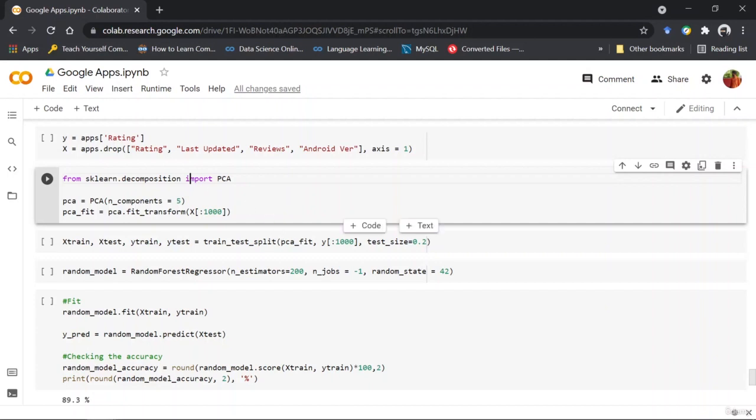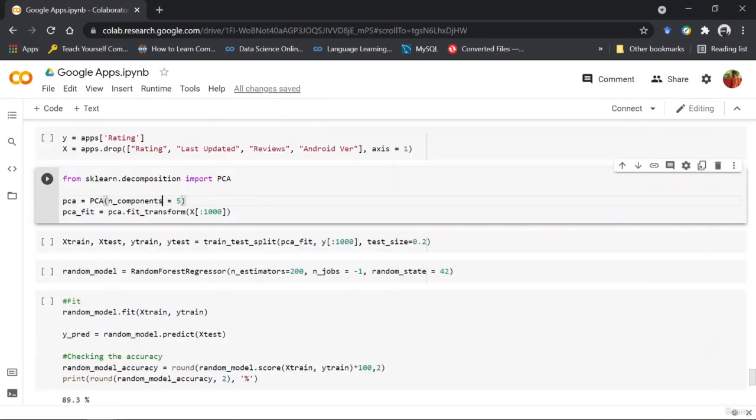So what happens is that if you give the parameter n_components equal to a number, then the transformation happens on your data set, and the finalized data set would be having only that number of columns.